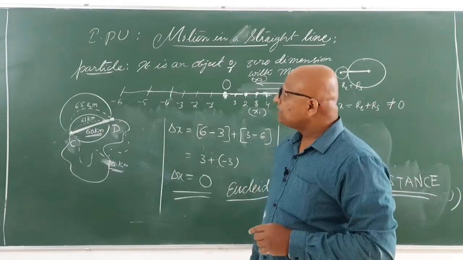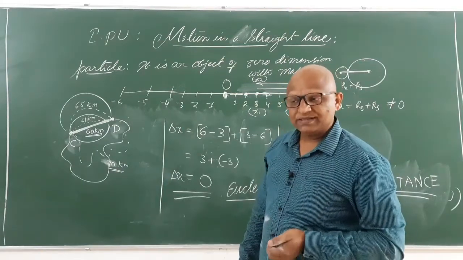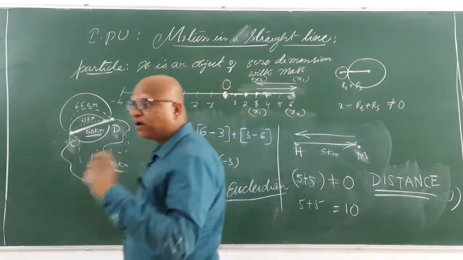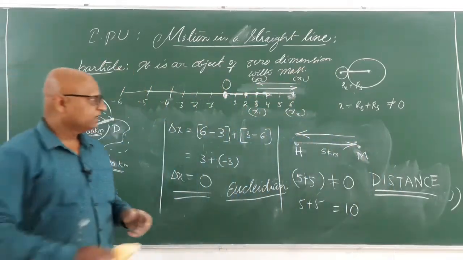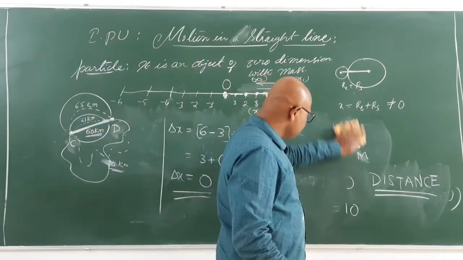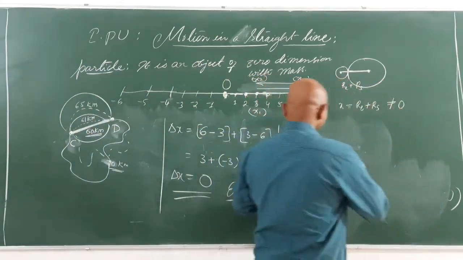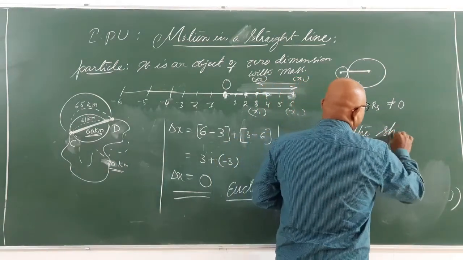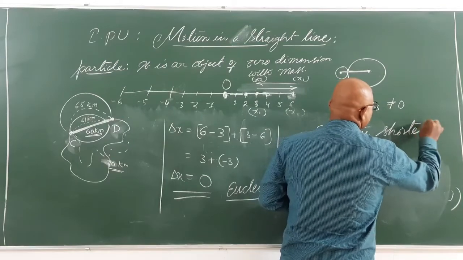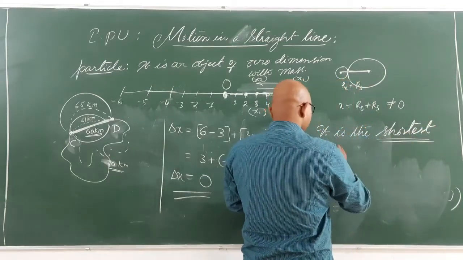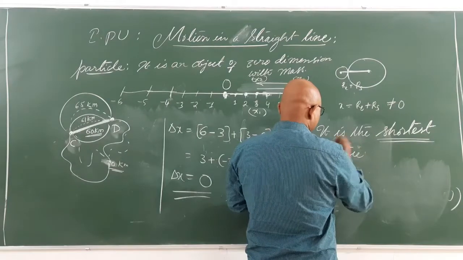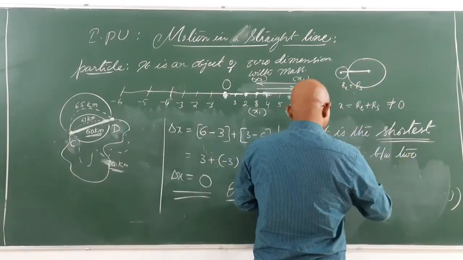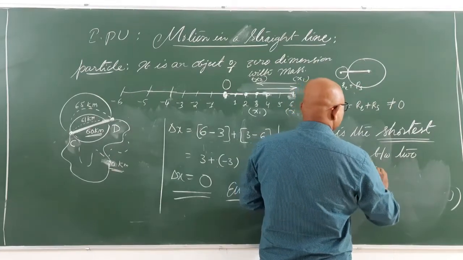That's why another definition of displacement follows. What is that? Displacement is the shortest distance between 2 points in space. Let me write this. It is the shortest distance between 2 points in space.